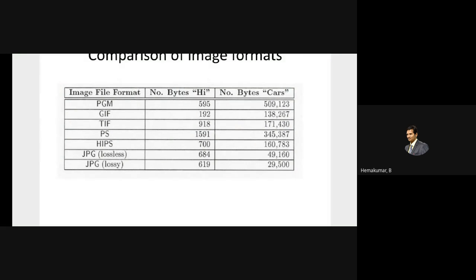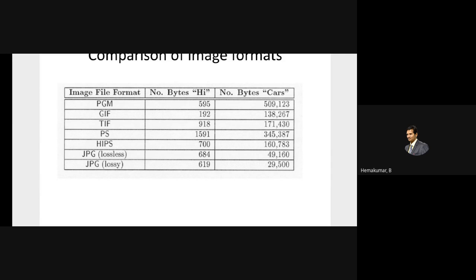For example, the image has a different number of bytes in each format. In JPG it's very small, and in the case of GIF it is also very small, but the quality becomes compromised. In GIF the quality is much more compromised than in JPG. So it all depends upon the application.